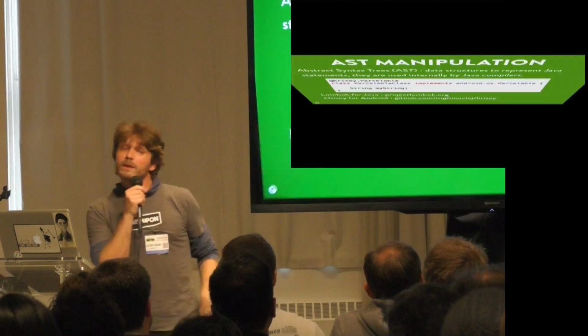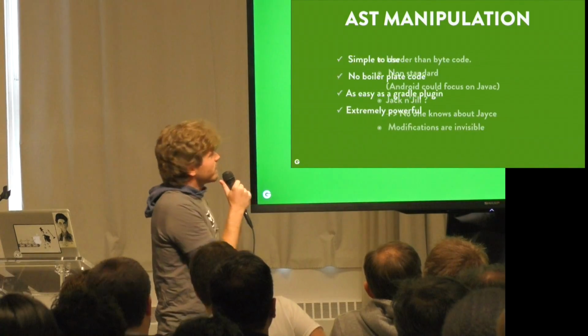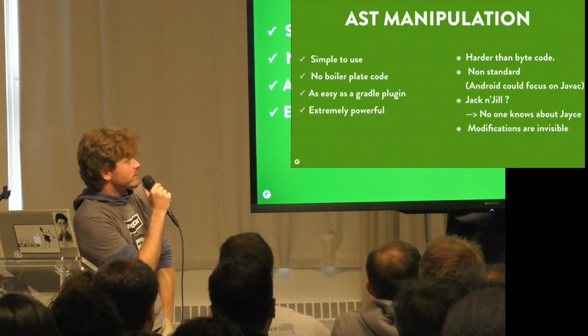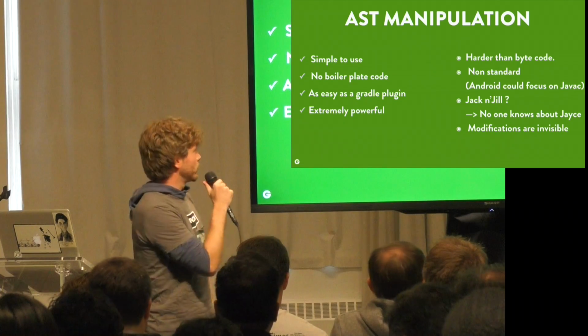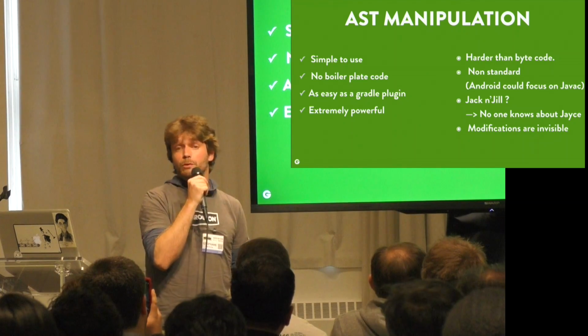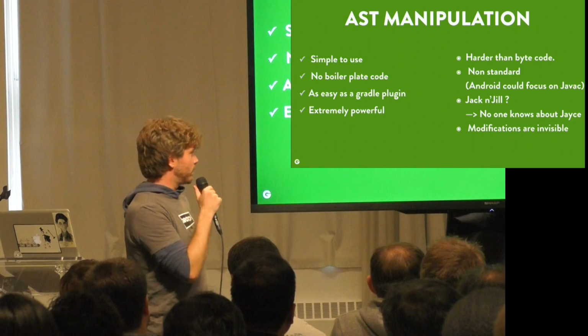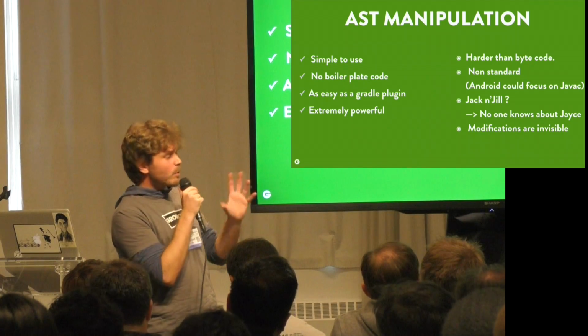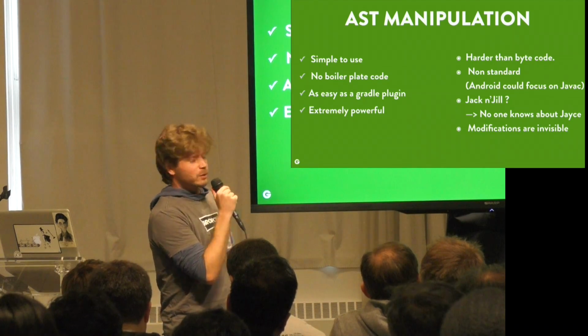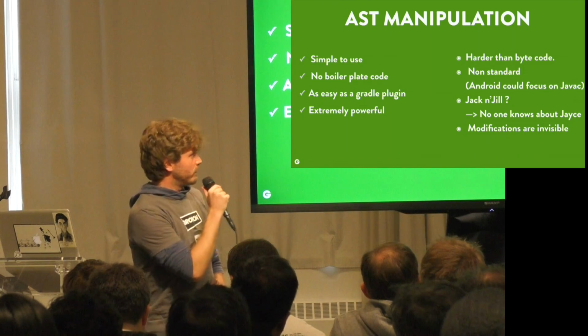If we evaluate AST manipulations, it will more or less be the same as bytecode weaving. It's very simple to use, no boilerplate at all, very easy to use because there is a Gradle plugin, even an IDE plugin in this case. So you can see some of the changes, let's say. It's extremely powerful, as is bytecode weaving.